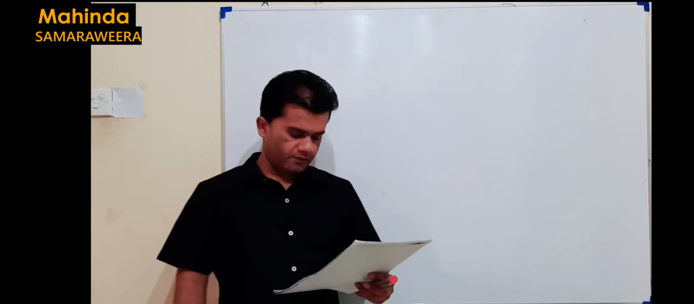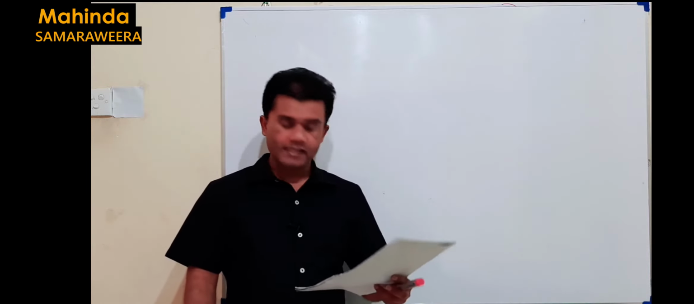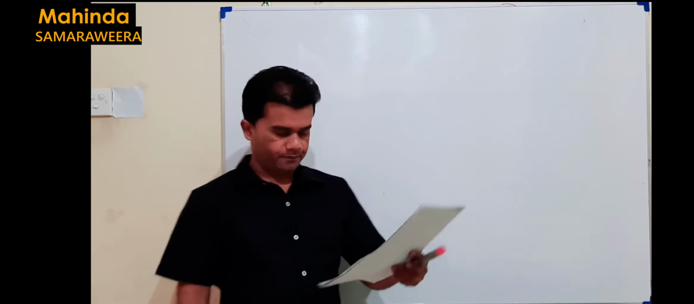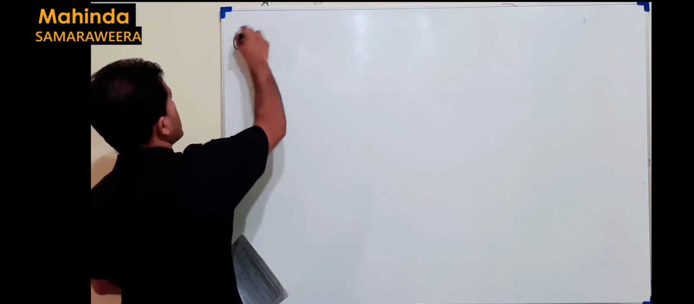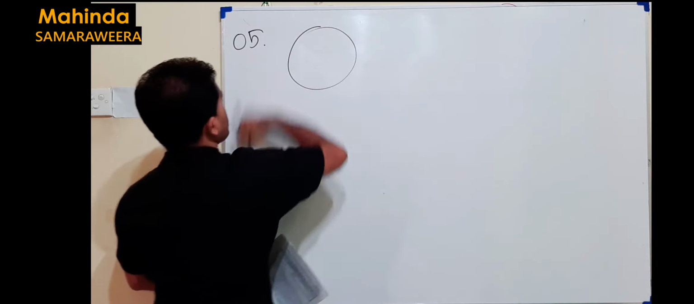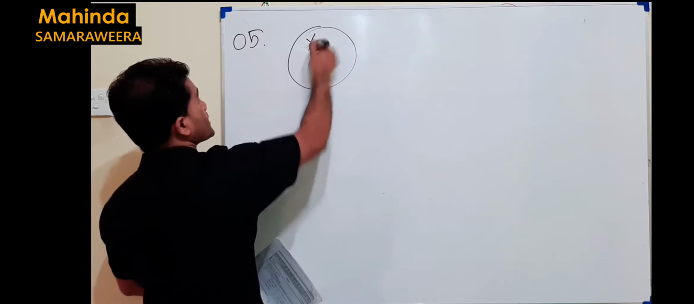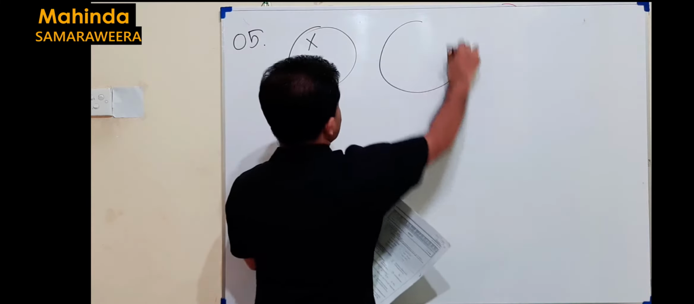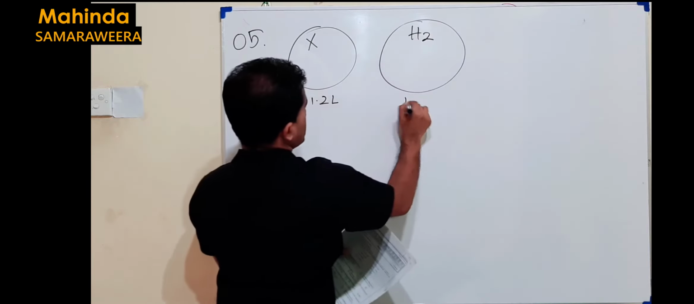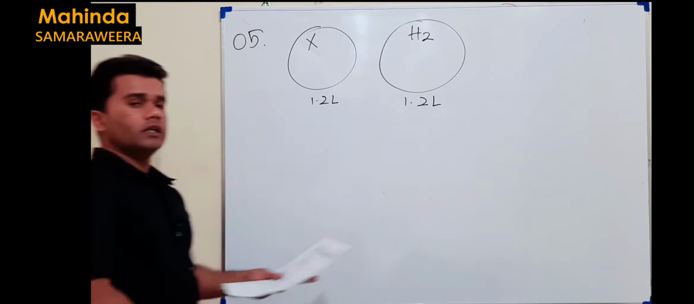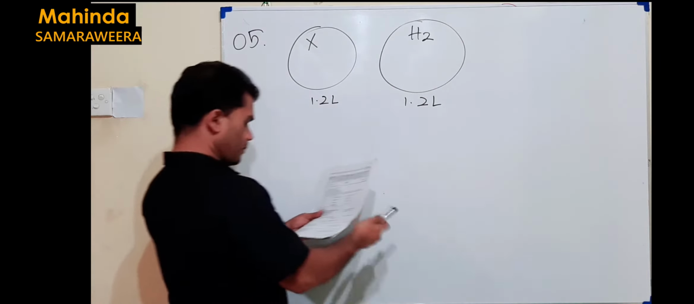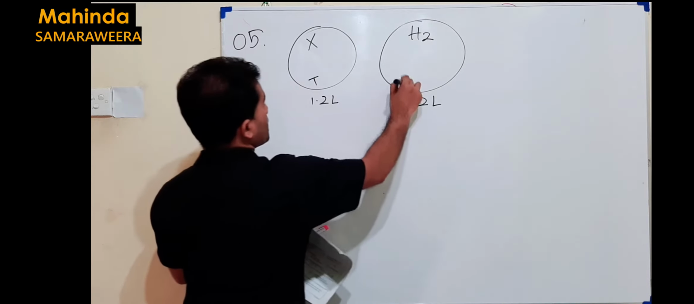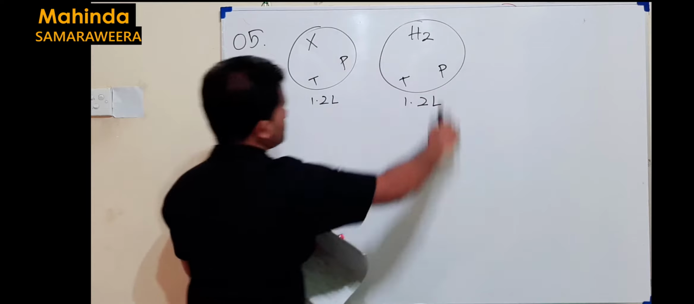Question number 5. Ratio of masses of 2 gas samples given. One is unknown, the other gas is hydrogen. But the important thing, the conditions are the same here. Let's say this is a certain gas X. Volume of this is given as 1.2 liter. This is the hydrogen gas. Here the volume is also 1.2 liter. These are at the same temperature and pressure.